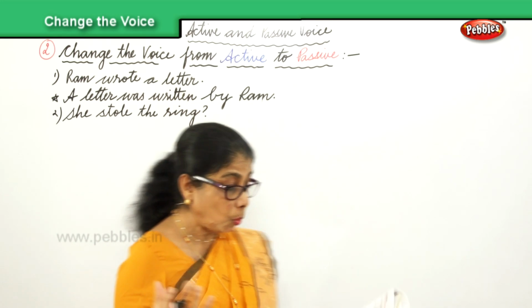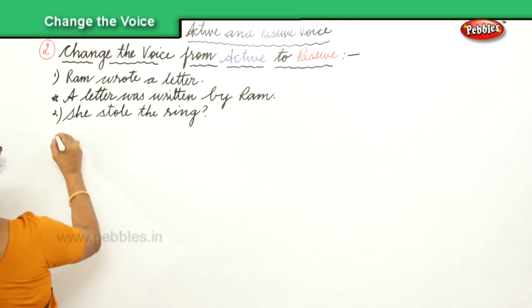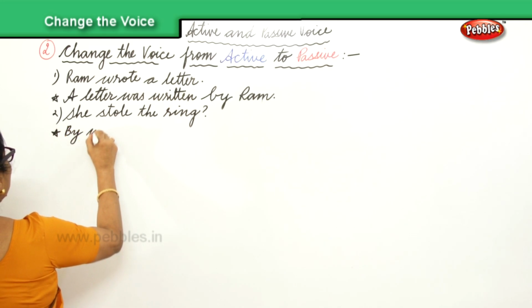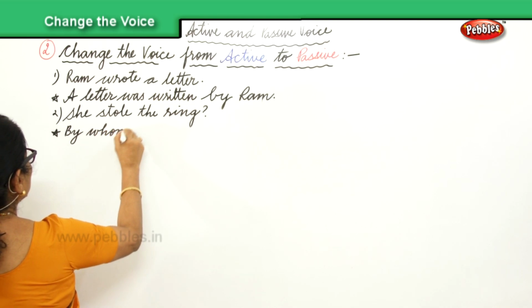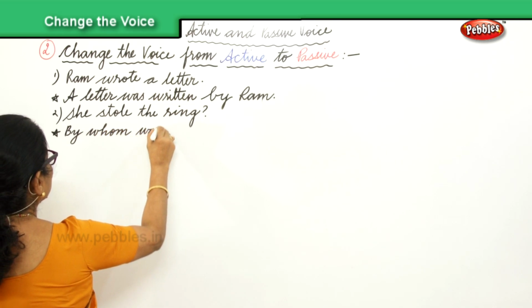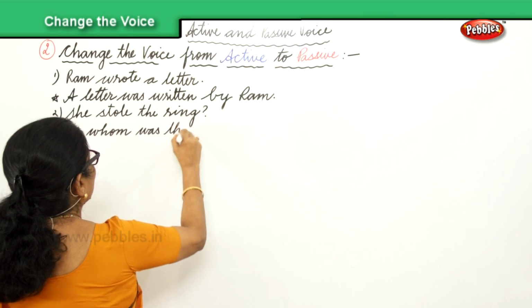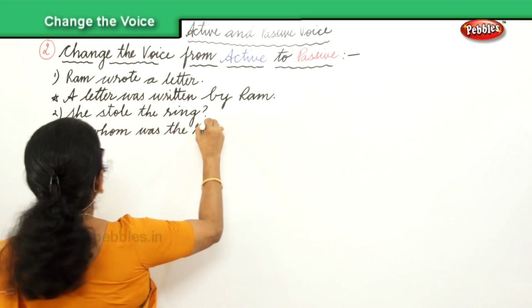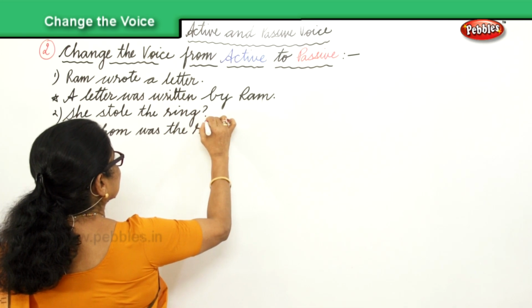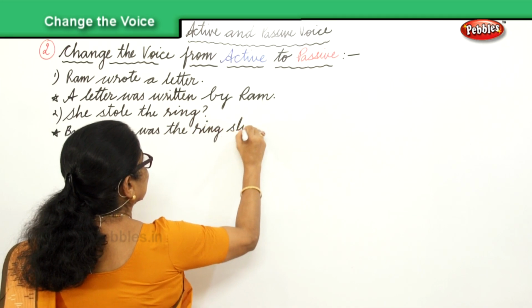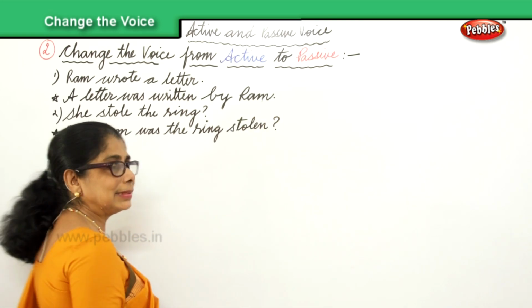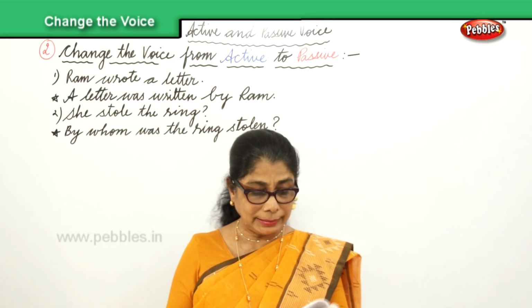The answer: By whom was the ring stolen? That's the passive voice.